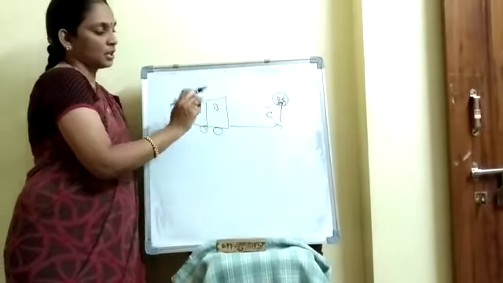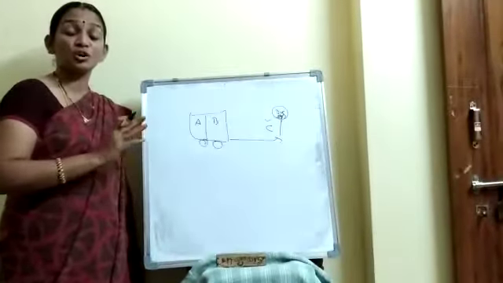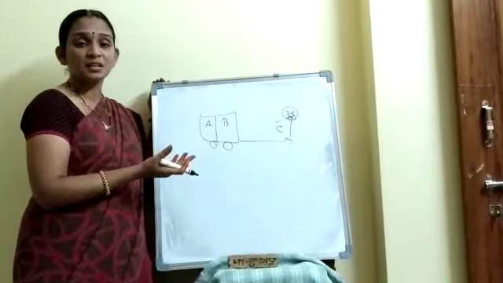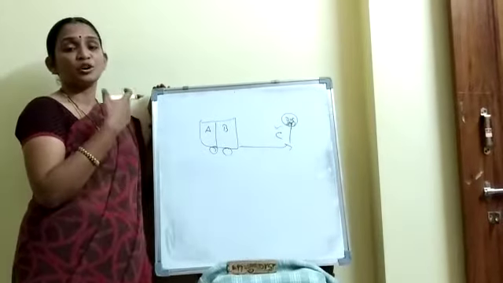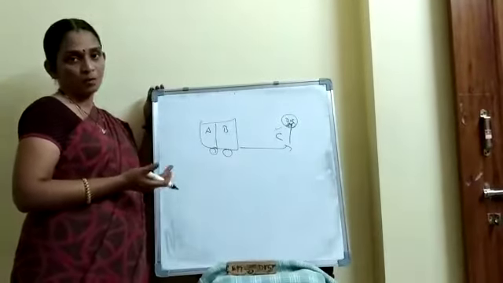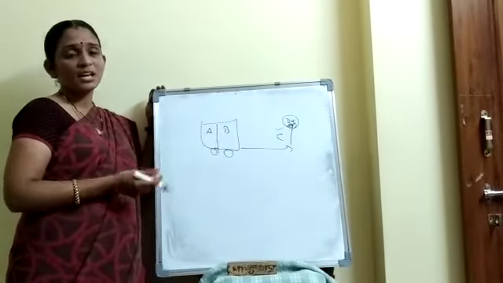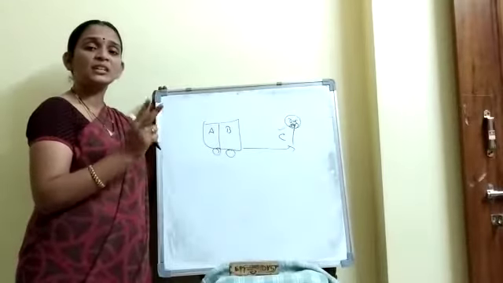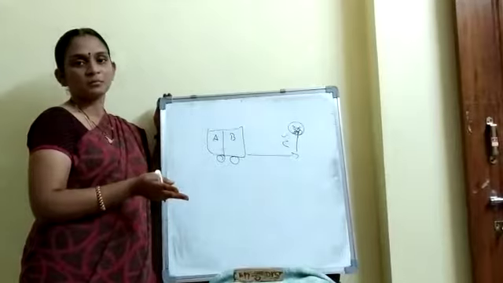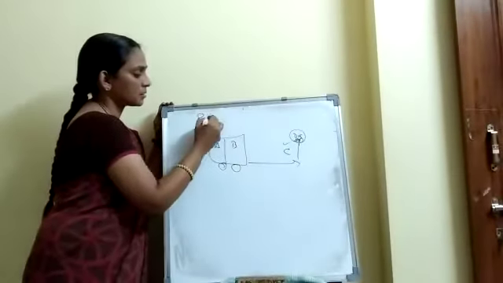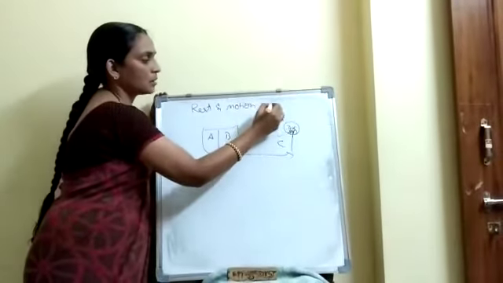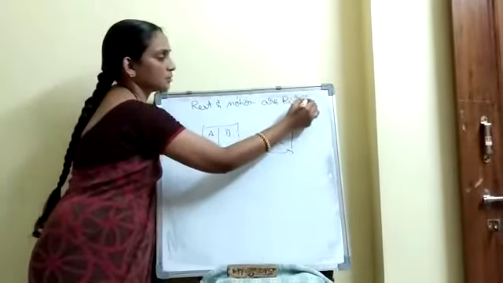Understood now? Based on their position, based on the observer, one time we can say they are in rest position, and based on the observers inside, A and B, we can say that the persons are in motion. Rest and motion both are relative terms. It depends on the observer. So, rest and motion are relative terms.